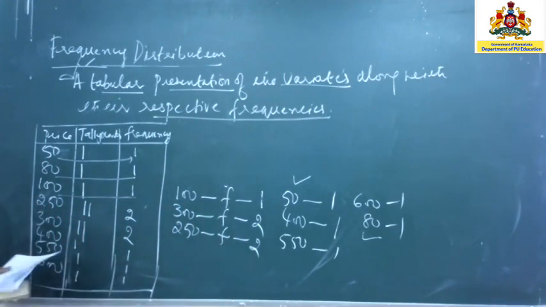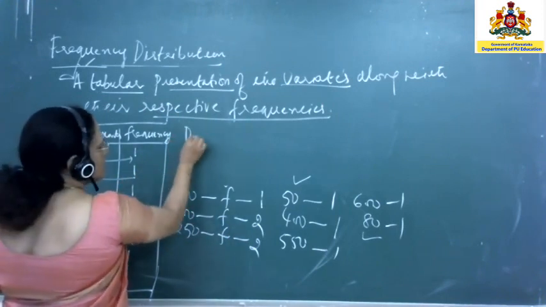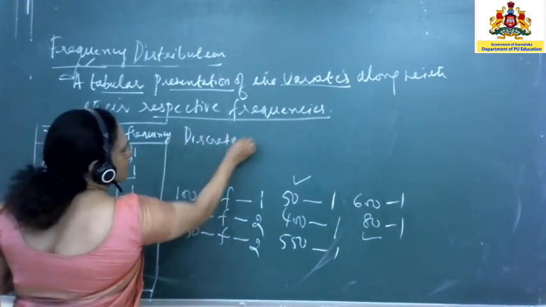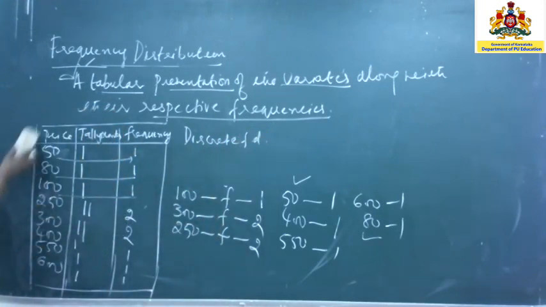Now, what we have done here is also sometimes called group frequency distribution, or you have a name, discrete frequency distribution. Now we shall learn the different types of frequency distribution.